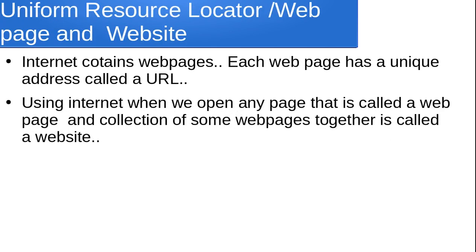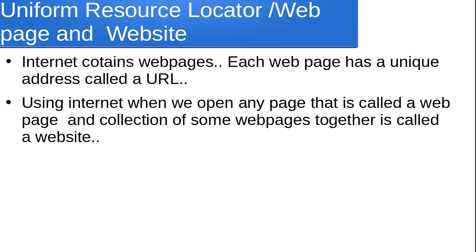Next one is URL or Uniform Resource Locator. The internet contains millions of web pages. To access these pages, you need to have their addresses. Each web page has a unique address called a URL, Uniform Resource Locator, which enables the web browser to locate that web page on the internet.